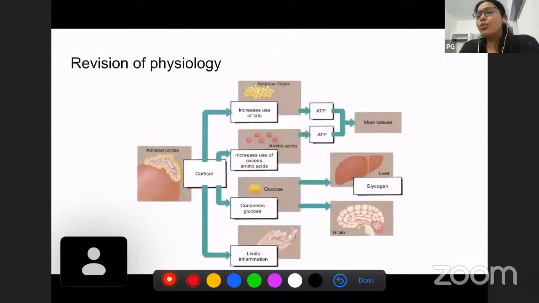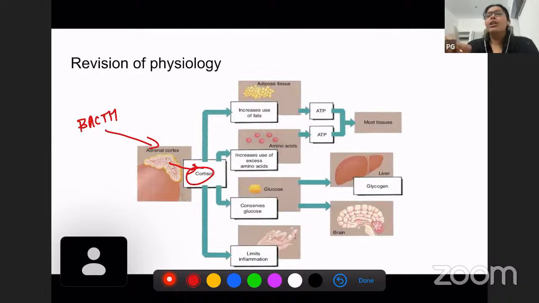Now, what is the role of cortisol? To understand the signs and symptoms, we need to know what the role of cortisol is. Cortisol is produced by the adrenal cortex. We know ACTH is being produced, and ACTH increases production of cortisol within the adrenal gland. So what does cortisol do? Cortisol is a steroid hormone, and it has many functions.